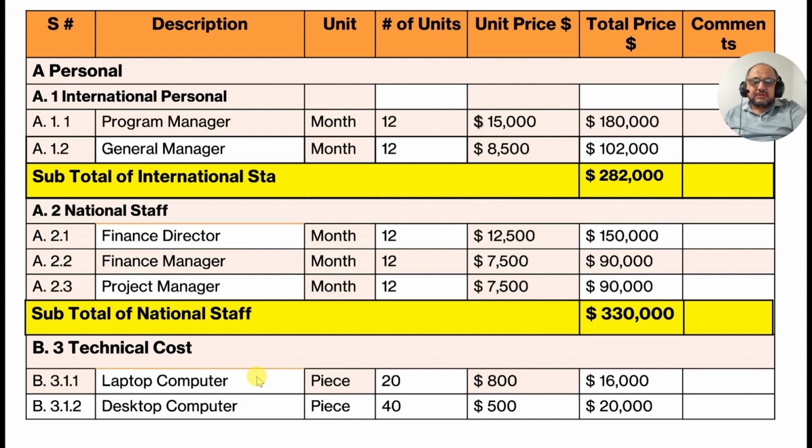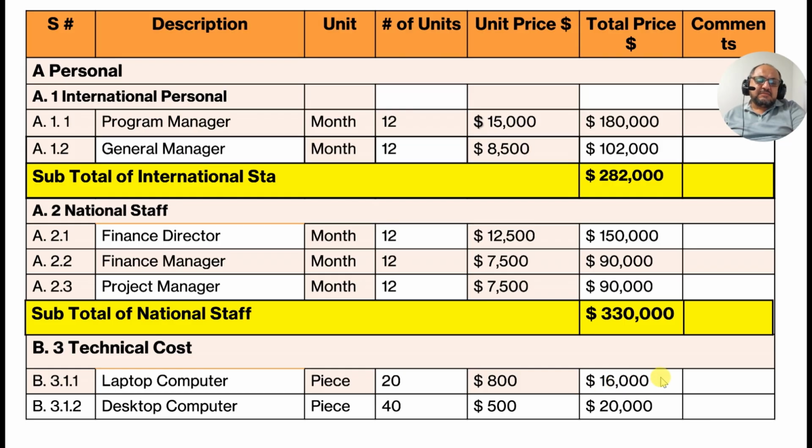B.3.1.1 laptop computers. How many pieces? This is for 1 year, annually. This is unit. Unit means pieces, months, and so on. During 1 year, how many laptop computers can we purchase? 20. How much is the allocated budget for it? $800. It's not necessary that it should be exactly 800. Some computers may be 800, some may be 750, some 850, some 900, some 600. But remember, do not cross this limit.